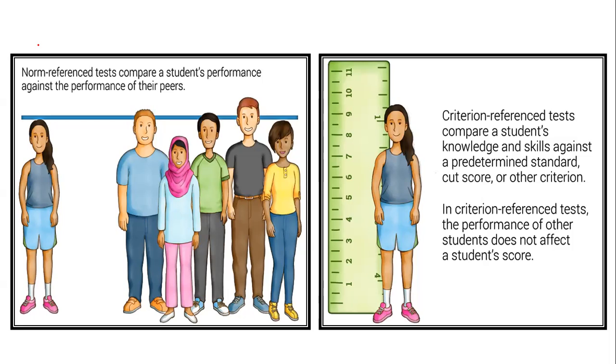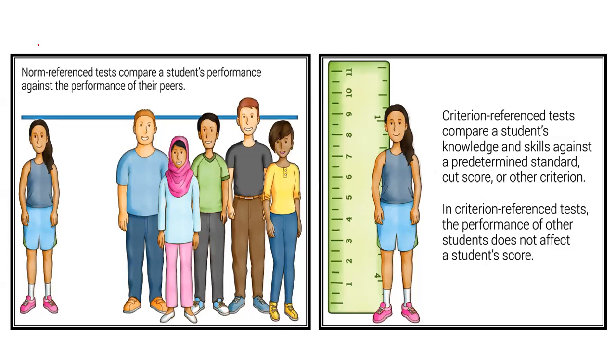So now let's see norm reference and criterion reference. Here also there is a lot of confusion. In norm reference, the student is compared against the performance of their peers. Criterion reference is not against the performance of peers, but with the help of a pre-set standard, the criteria, or a cut-off score.